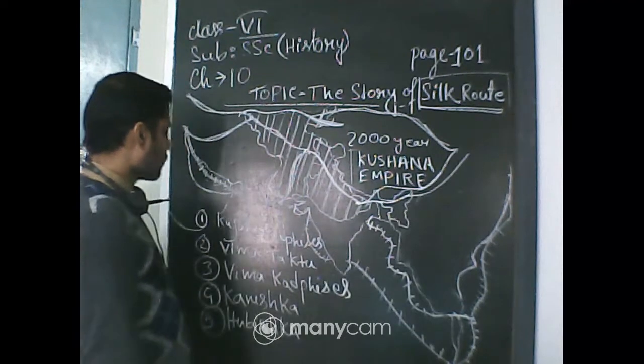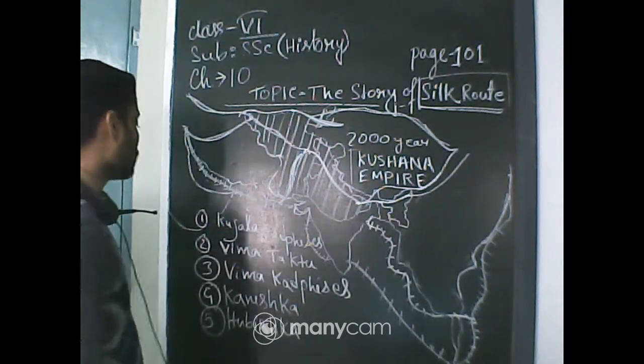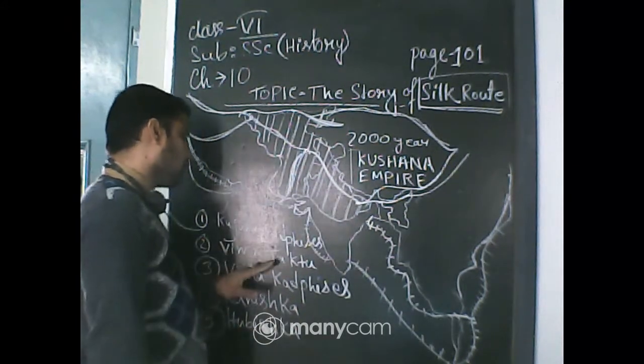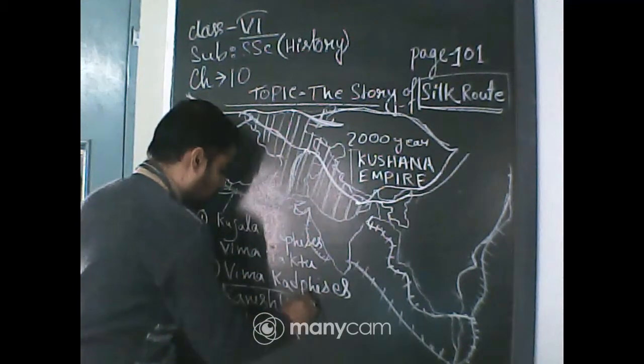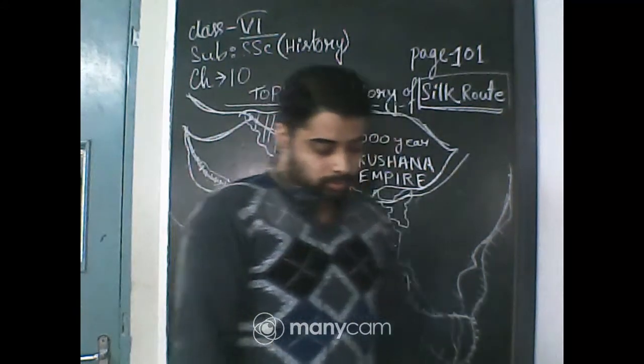The first ruler of the Kushana empire is Kujula Kadphises, who established the Kushana empire. After that came Vima Takto, Vima Kadphises, and the most important ruler of this Kushana dynasty, Kanishka.